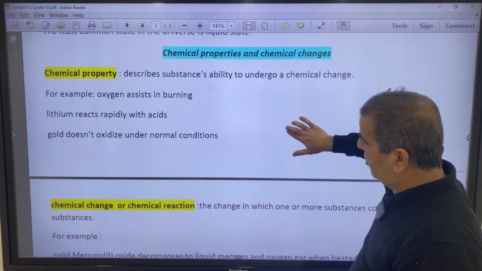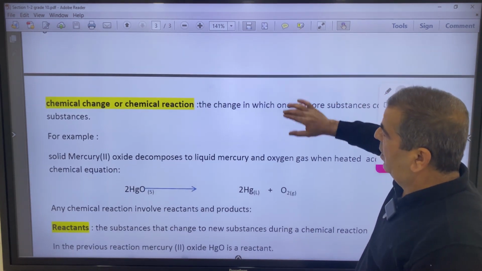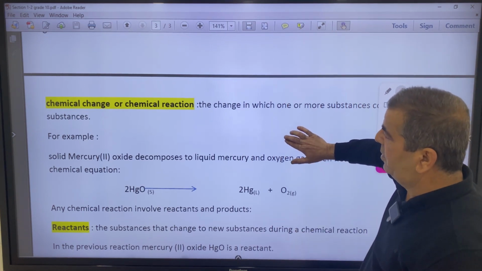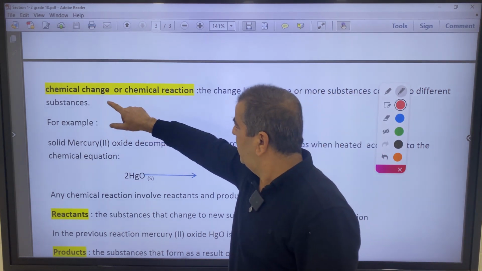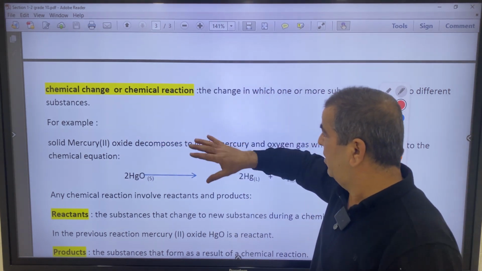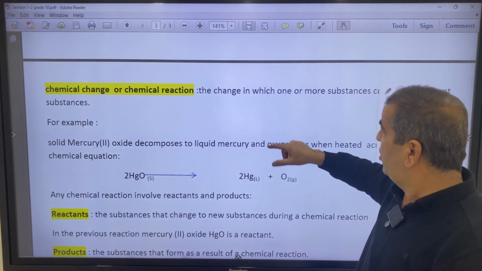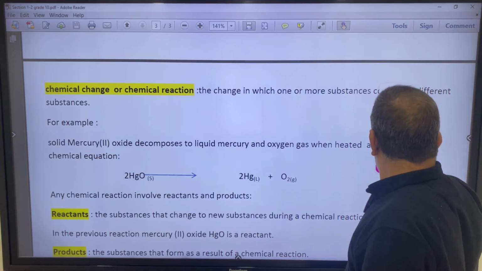Let's go to chemical change. In chemical change, we have some details we need to take care about. So, for example, we have chemical change or chemical reaction. It's the same.